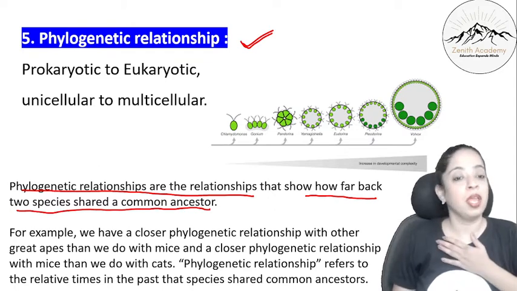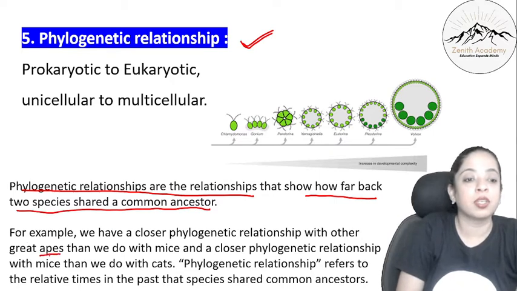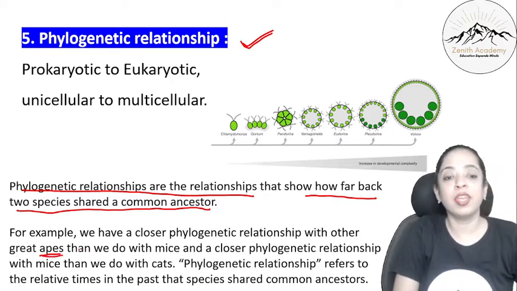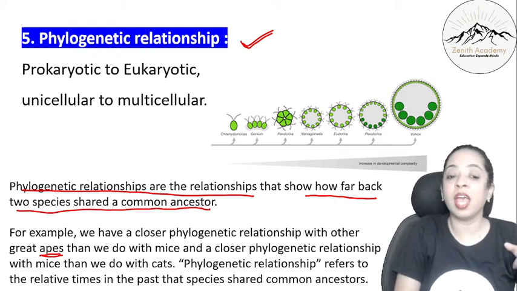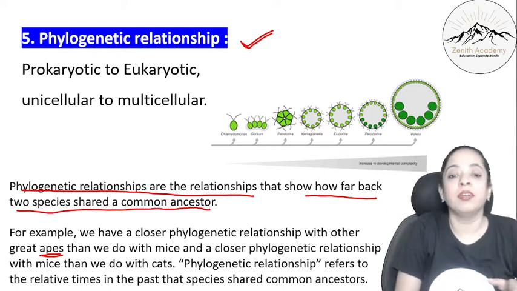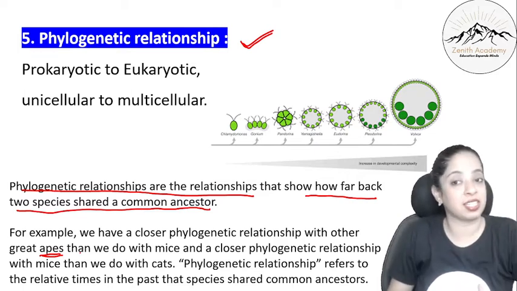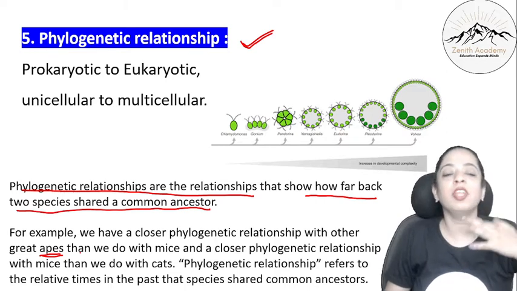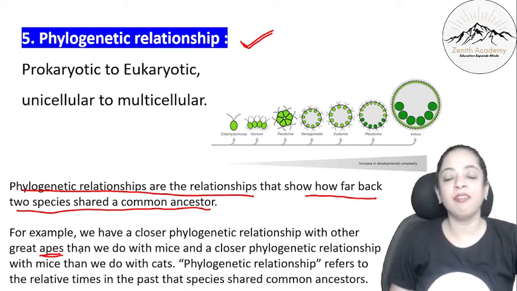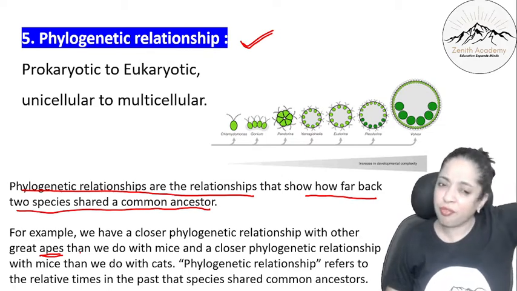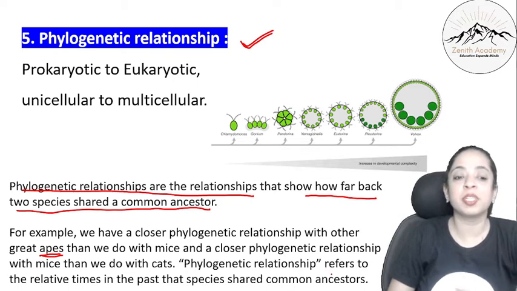For example, we have a closer phylogenetic relationship with other great apes. You know apes, right? So we have a closer phylogenetic relationship with apes than we do with mice, and a closer phylogenetic relationship with mice than we do with cats. Did you get it? So we have the closest phylogenetic relationship with apes, then mice, and then cats are far away.